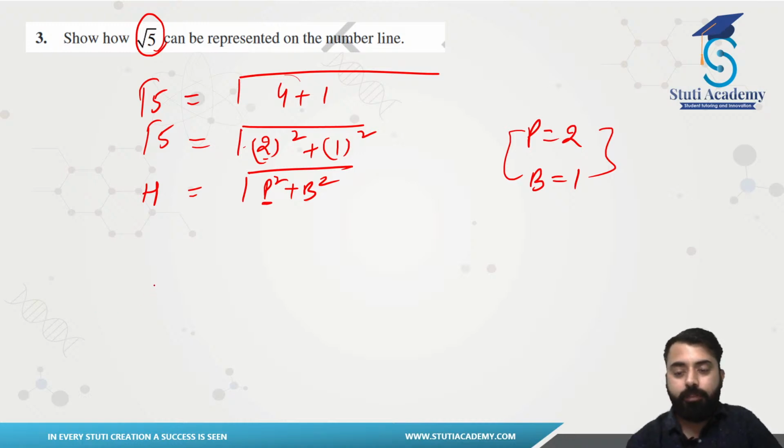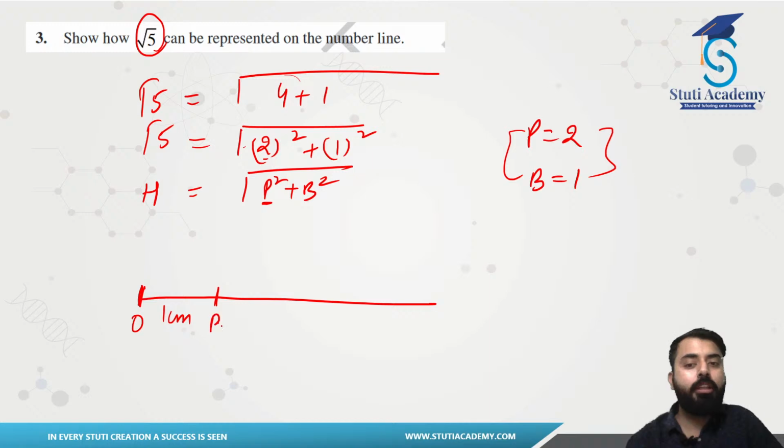So let's see what we have to do here. This is my line segment. That is my starting point O. That will be a 1 centimeter base. Let's say this is point B. I am going to assume this one as my center. This will be my right angle triangle. I will be having a 90-degree angle here.